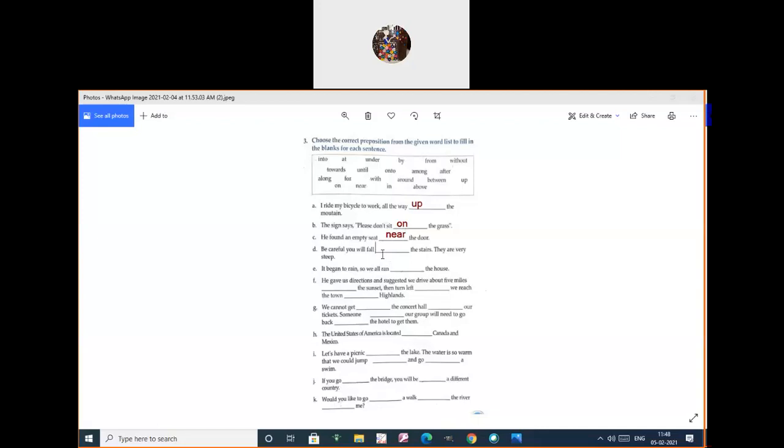Be careful. You will fall dash the stairs. Be careful. You will fall. What may be the answer? You will fall on. Among. If you see that one, you have to get answers from here only. Among. Among the stars.